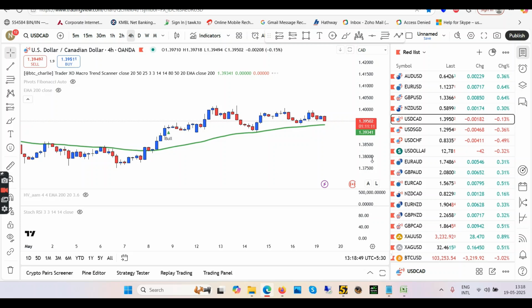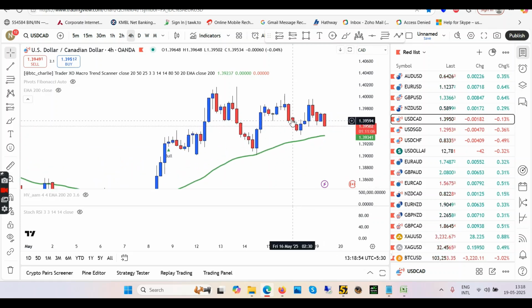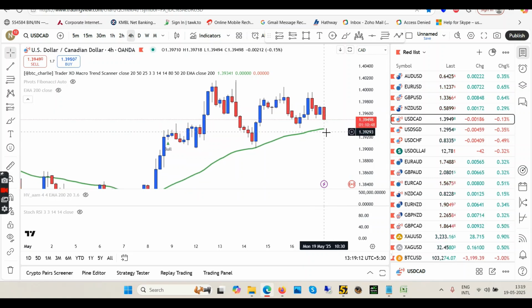So let's get back to 4 hour. We are above the EMA in 4 hour already. And if you notice that this was a double top, okay, so this previous high was not able to break this high, right? This blue candle was not broken by this blue candle. That is why we are going down as a trend reversal. Now, for how long this trend reversal will continue? Will it come down towards the EMA and then we will have the rejection and then we will go up? That is one possibility. Second possibility is that this low might break and we might go down, okay?